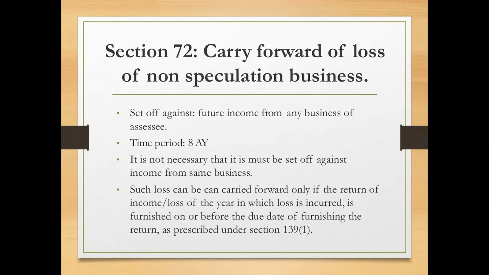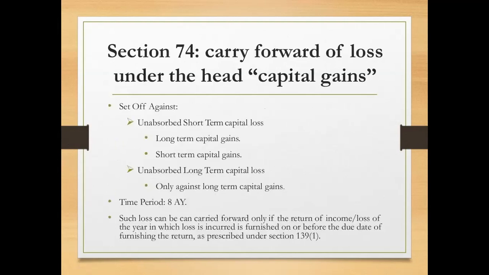So then only is eligible to carry forward the losses and you can do the adjustment or set off. Next, section 74 is dealing with the carry forward of losses under the head capital gains. That is, either it may be long-term capital gain or it may be short-term capital gain. So if there is any loss from the short-term capital gain, it can be adjusted or carried forward, and after the carry forward, that loss can be adjusted from long-term capital gain as well as the short-term capital gain.